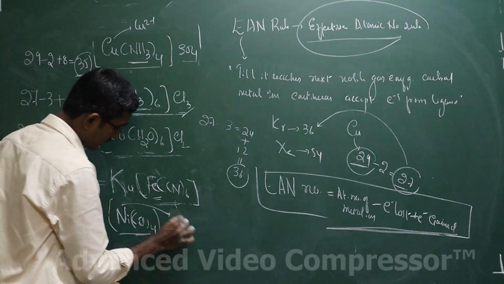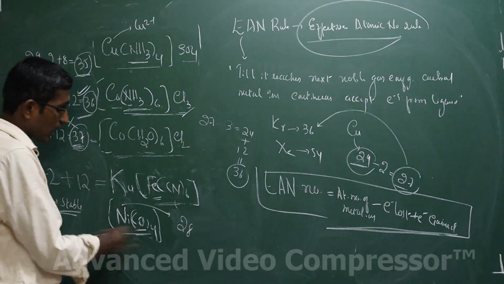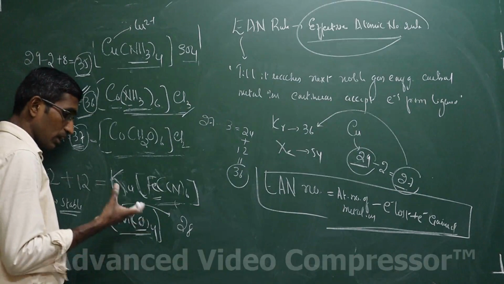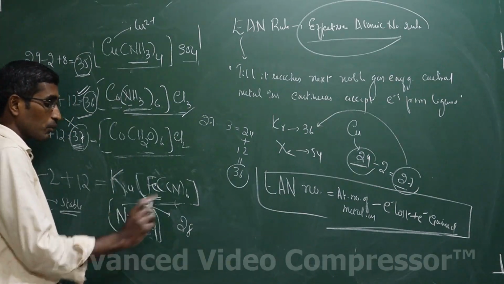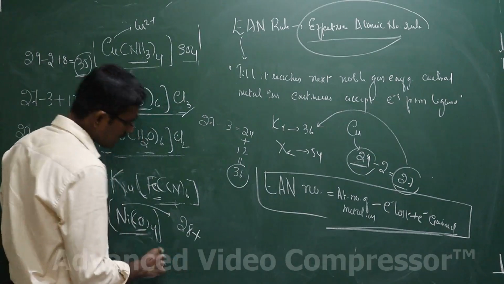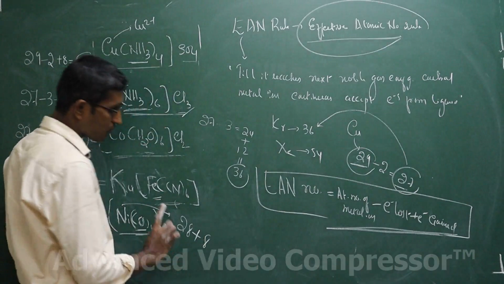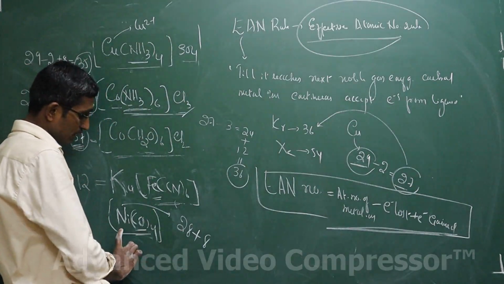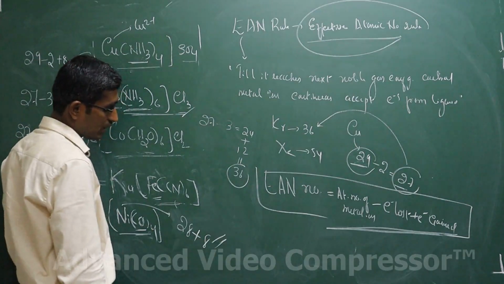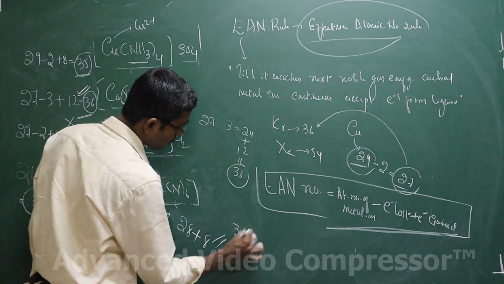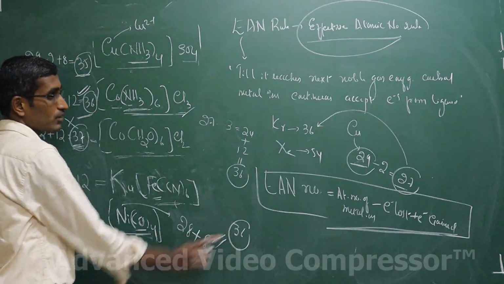So how about this? This is 28. Atomic number of nickel is 28. How many carbonyl groups are we having? That is, how many carbon monoxide ligands are we having? 4 carbon monoxide ligands. It's a monodentate ligand. That means each ligand will be giving 2 electrons. 4 ligands will be giving 8 electrons. No charge on the complex. The central metal is in the zero oxidation state, or in other words, 28 plus 8 is 36. So this is stable based on the EAN rule, because the EAN number turns out to be 36.